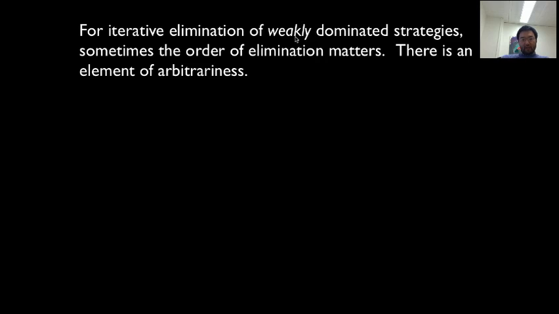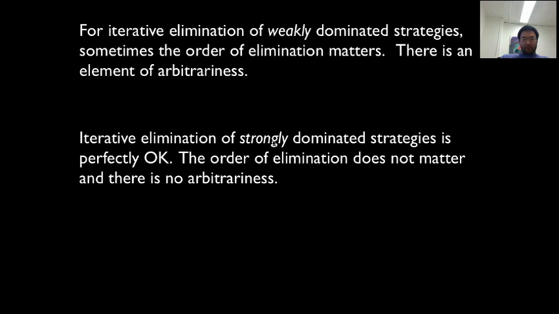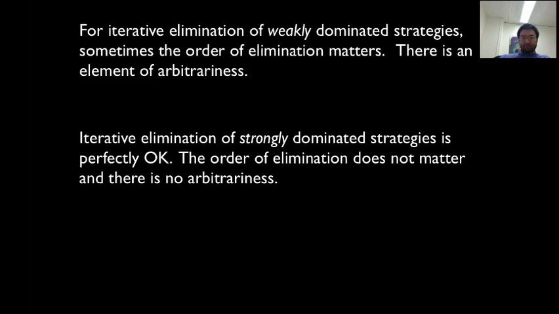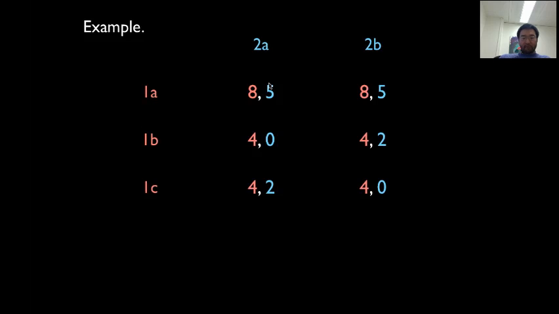This is true for weakly dominated strategies. For strongly dominated strategies, however, you don't have to worry about it. The order of elimination doesn't matter, and there is no arbitrariness. In other words, eliminating strongly dominated strategies is, so to speak, always safe. You don't have to worry about it. You can do it any time, you can save it for later, whatever. It doesn't matter when you do it. Iterative elimination of strongly dominated strategies is always safe. Okay, so let me do this example, which illustrates why weak domination can be kind of arbitrary. Okay, so here person 1 has 3 strategies, person 2 has 2.